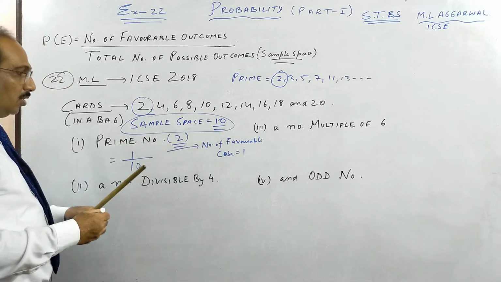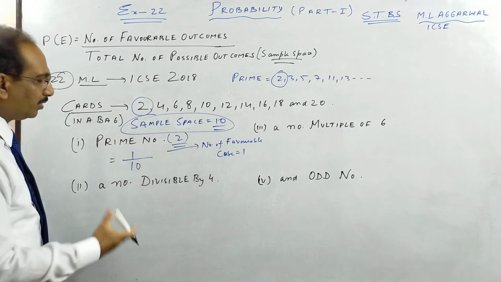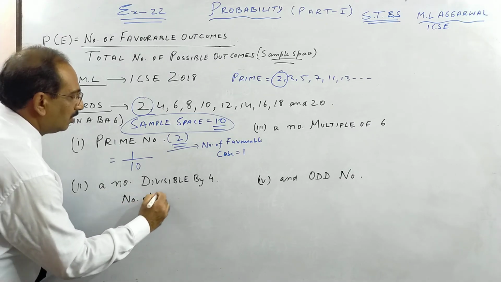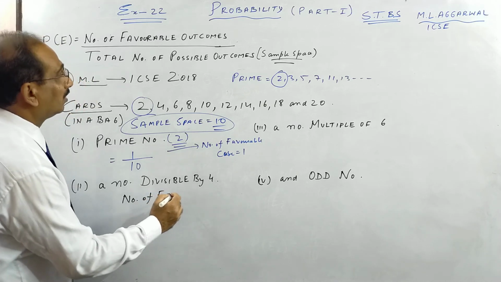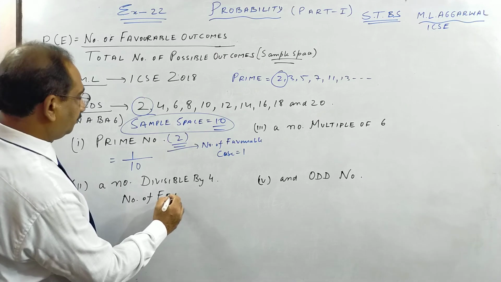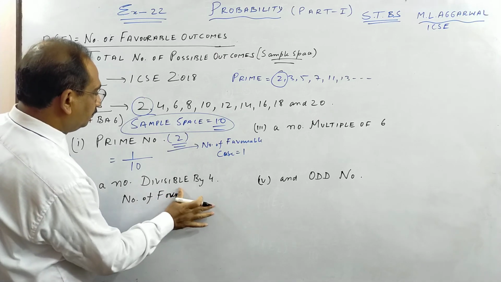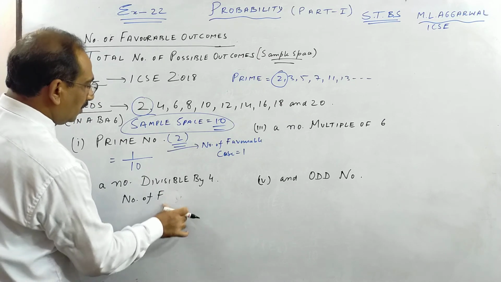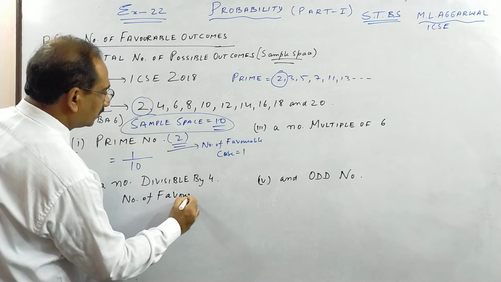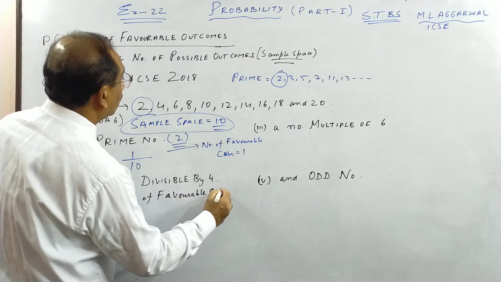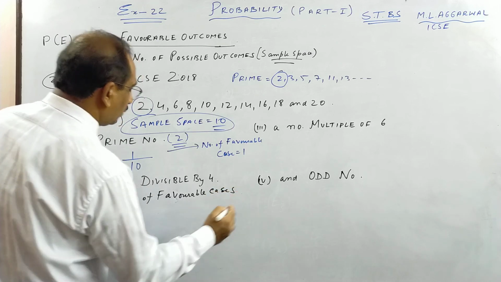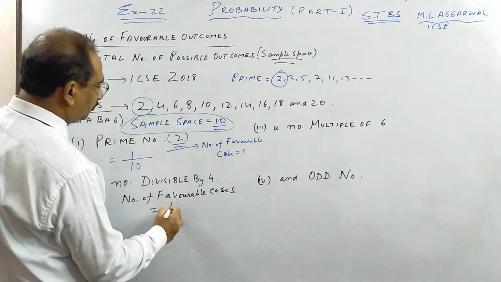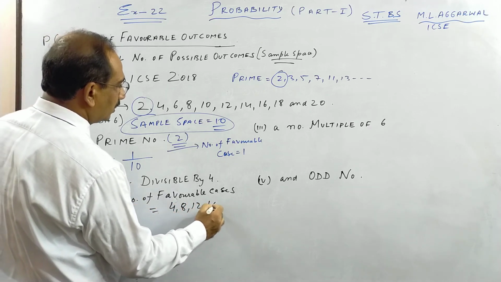So what is my number of favorable cases? The favorable outcomes are 4, 8, 12, 16, 20.